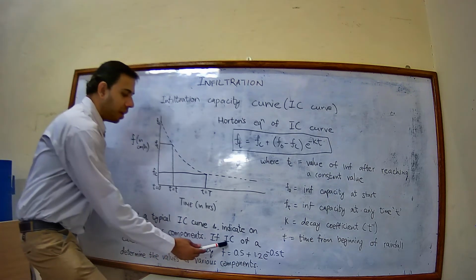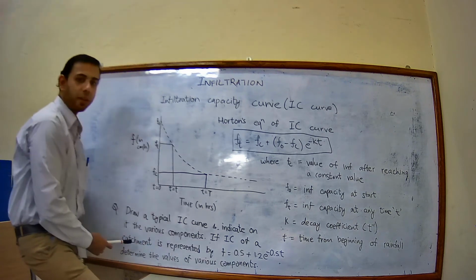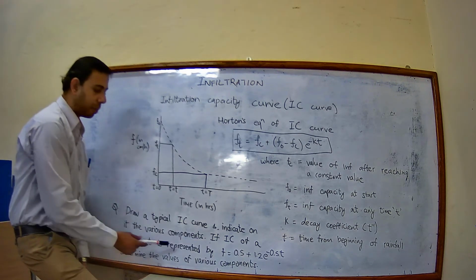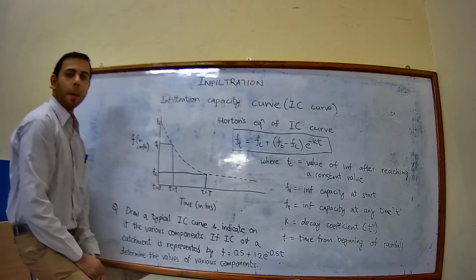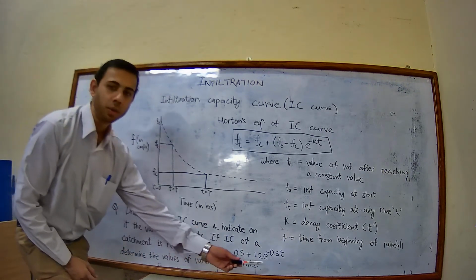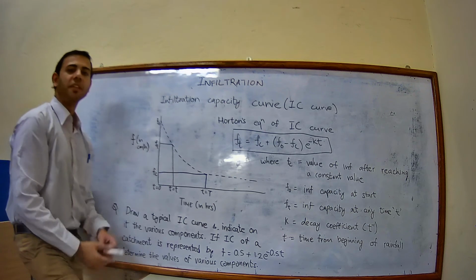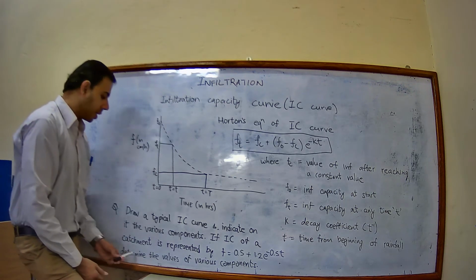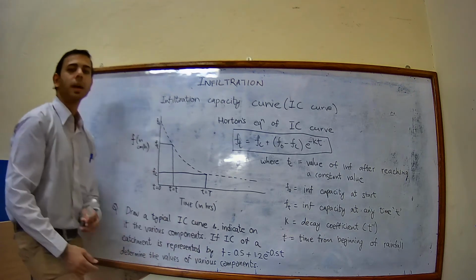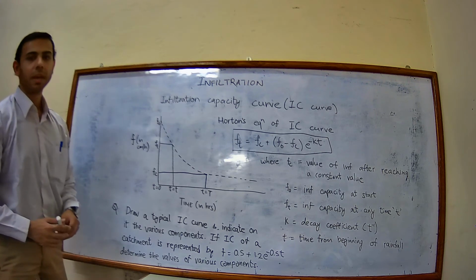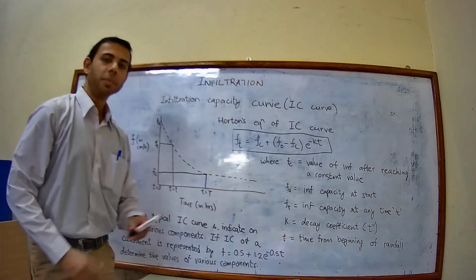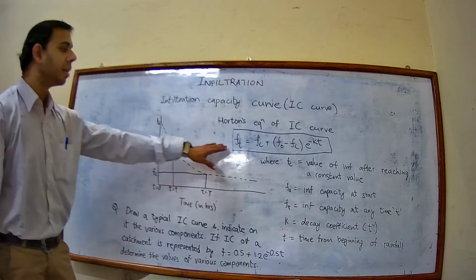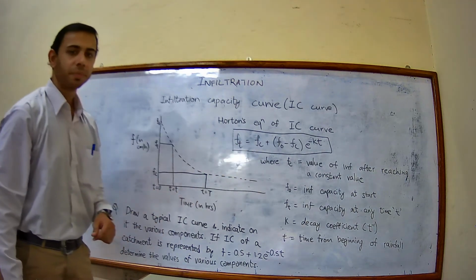Also, if the infiltration capacity of a catchment is represented by F is equal to 0.5 plus 1.2 e to the power minus 0.5 t, determine the values of various components. We know this equation, Horton's equation. From this equation, we can determine the values of each component.